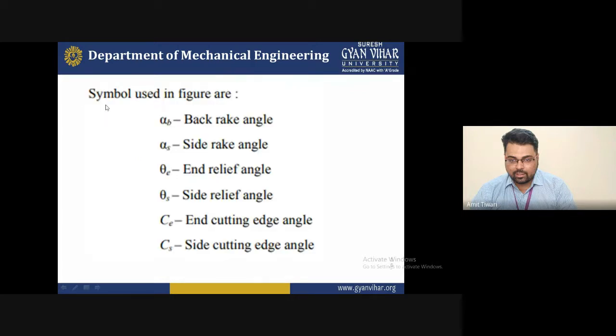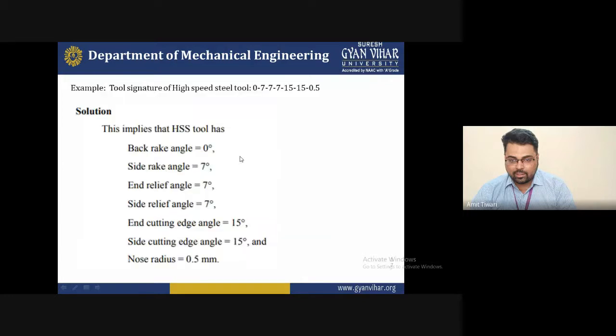So what happens when you are doing any machining? Basically, we are dealing with the back rake angle, side rake angle, and relief angle. For example, the tool signature of a high speed steel single point cutting tool can be indicated as 0-7-7-7-7-15-15-0.5. What will be considered if the question arises in the diagram?